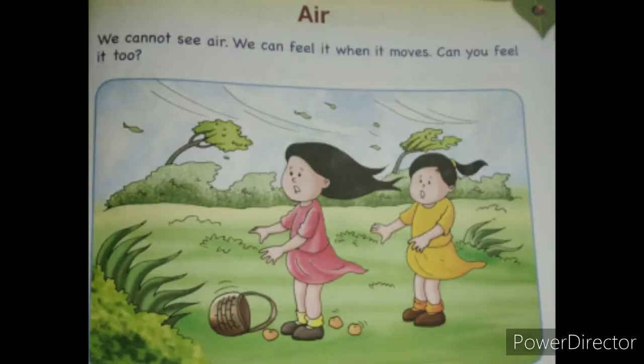Okay, children, so this is your EVS workbook. In that, one page is given for the air topic. Let us read the instruction. We cannot see air. We can feel it when it moves. Can you feel it too? Yes, of course. We have seen lots of examples of moving air.